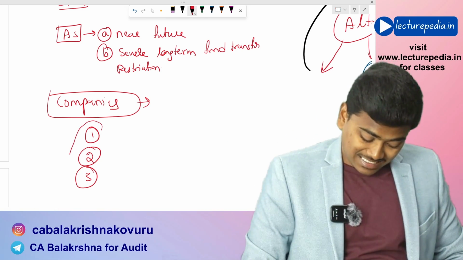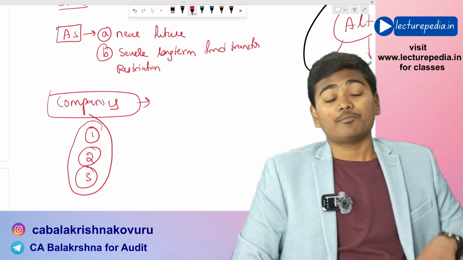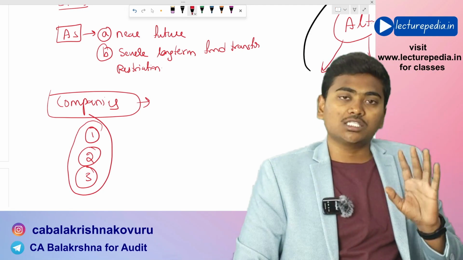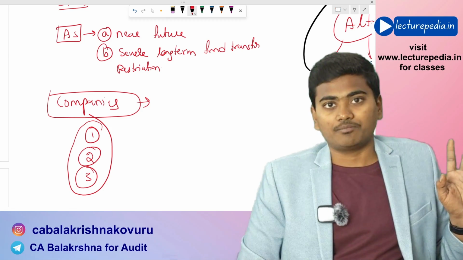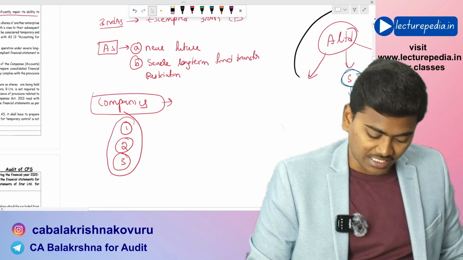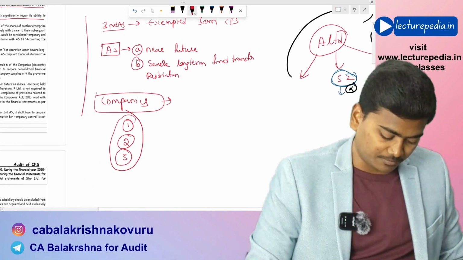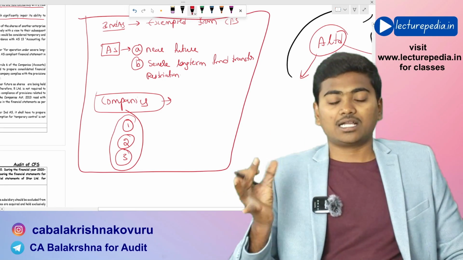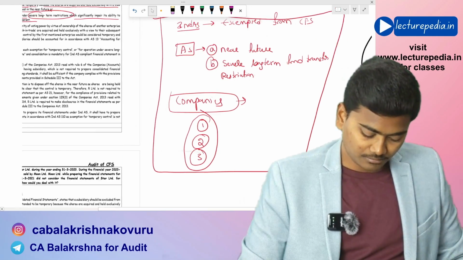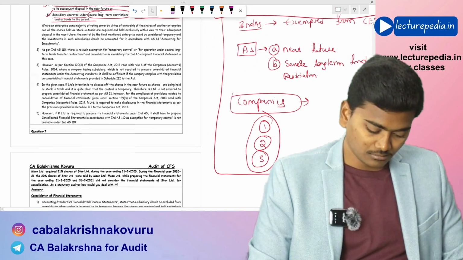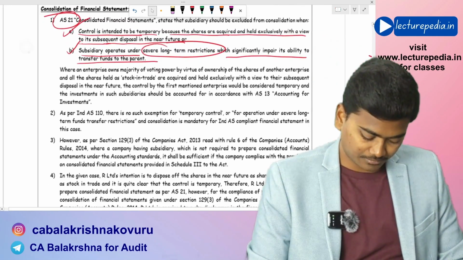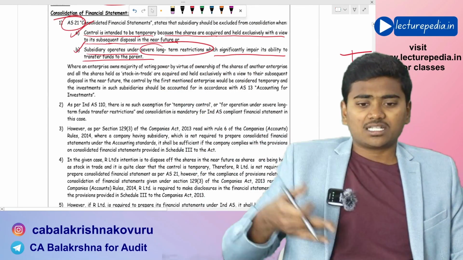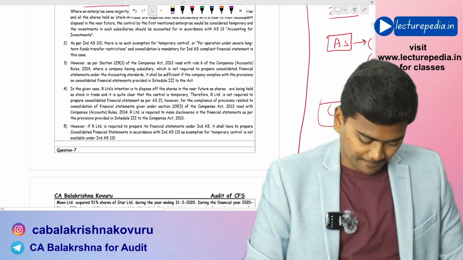If these three conditions are satisfied together, then as per Companies Act, you are exempted from preparation of consolidated financial statements. This is the entire story related to exemption from CFS as per Ind AS and Companies Act. So, with the help of that discussion, you can solve this question.